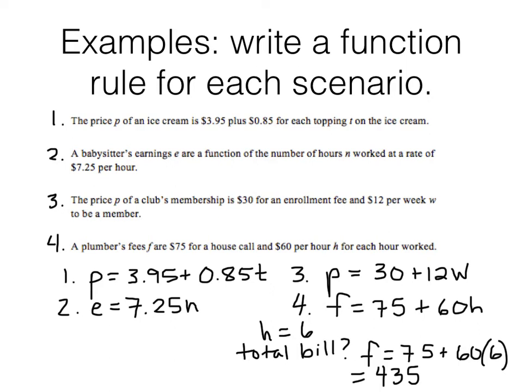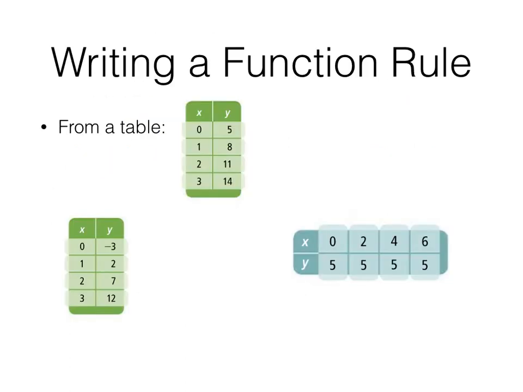Let's look at writing function rules from a table. Sometimes these are easy and straightforward, and sometimes they are not. And we did some in class that I know some of them were a challenge. Let's go ahead and look at this one. The trick we talked about in class was to look at the difference of the y's. Most of the time, your x's count by ones. Look at the difference of your y's.